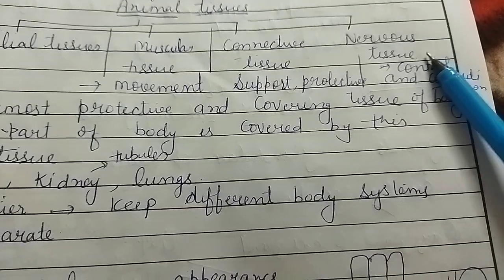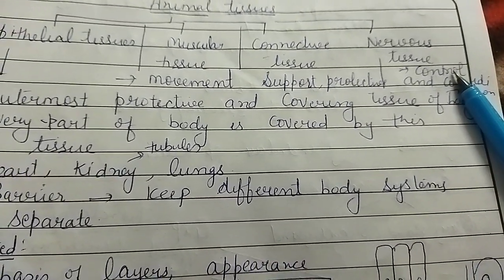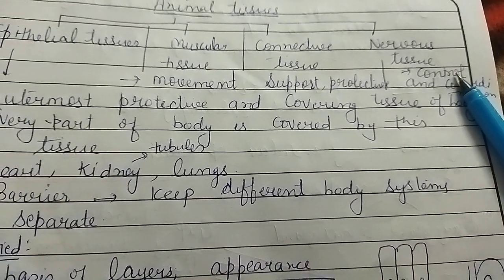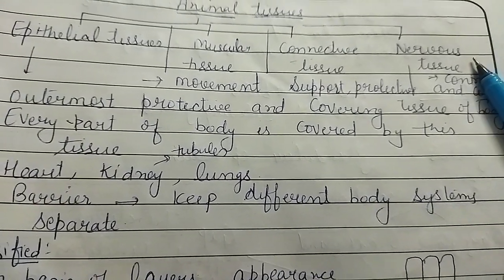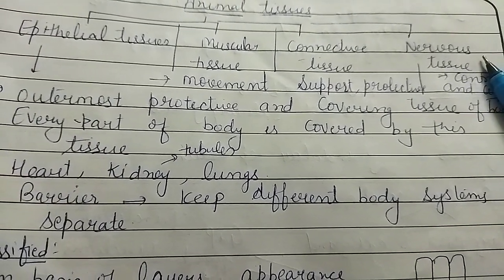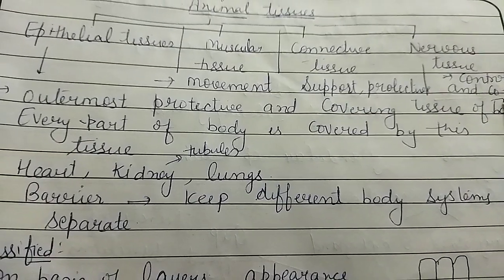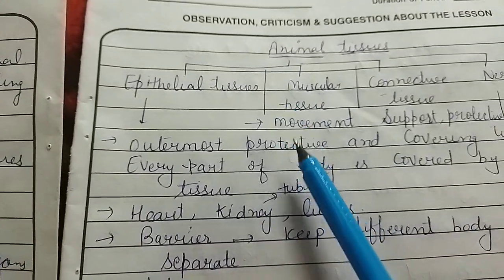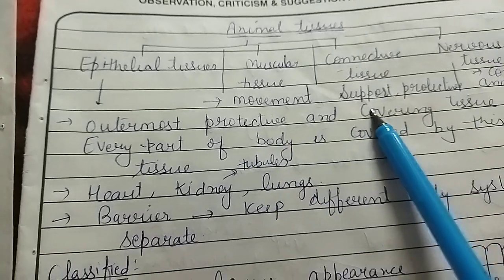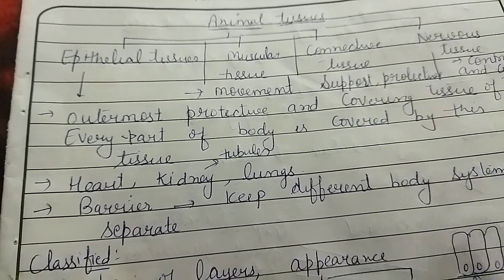And next one is the nervous tissue. Nervous tissue helps in controlling and coordinating the whole body's functions inside the body. It means that it includes the nerves or the brain parts which help to control and coordinate all the activities inside the body. So our main topic is the epithelial tissue. It is the outermost and most protective covering tissue of our body.